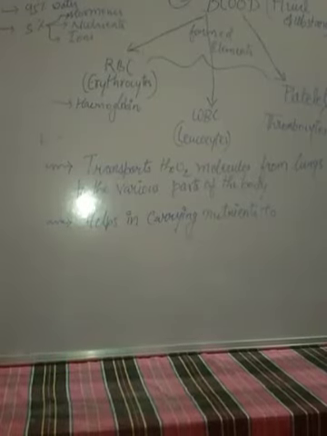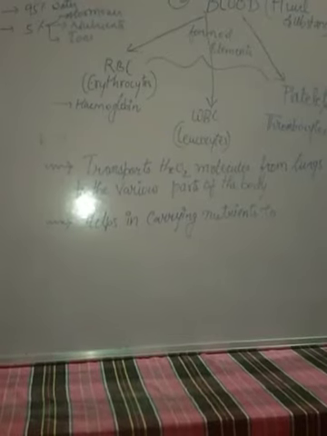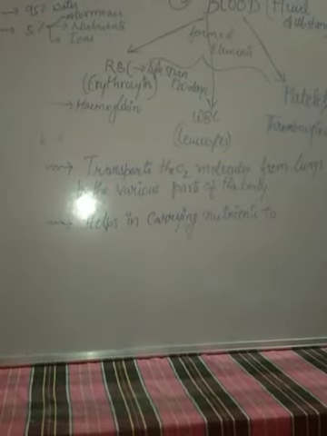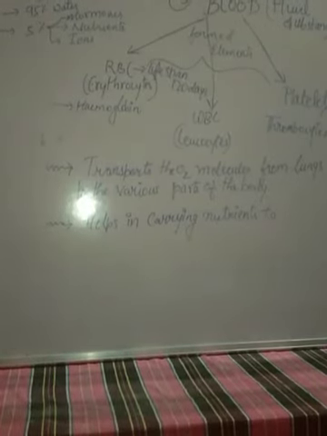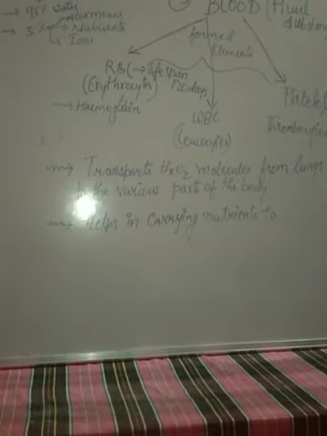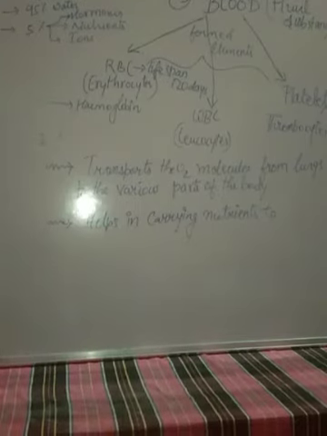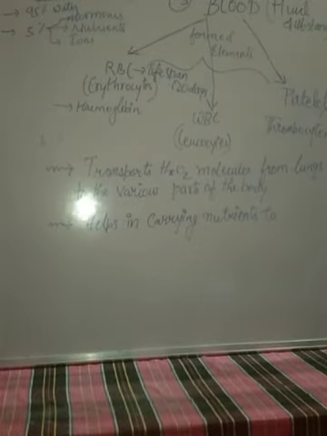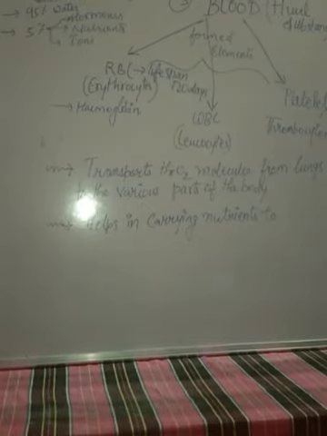Hemoglobin. Next we could see the WBC, but one more thing, students: the average lifespan of RBC is 120 days, which is the longest lifespan of a cell. We know that the average lifespan of a cell is 24 hours, but just think, it takes 120 days to complete its lifespan and be ready to divide. One more important thing, it is devoid of a nucleus. They don't have a nucleus, and they are present in the maximum number, ranging from 5 to 5.5 million.